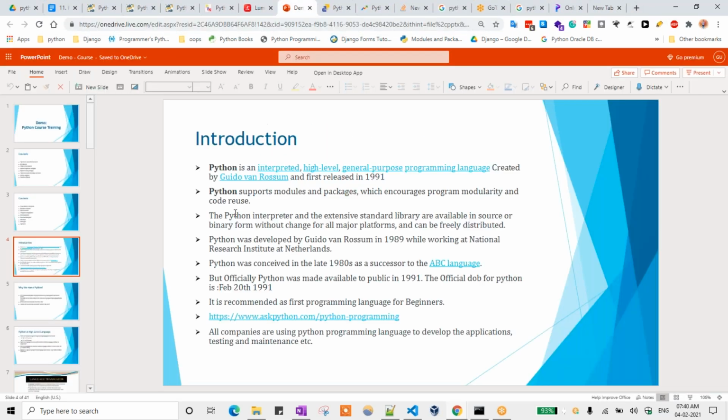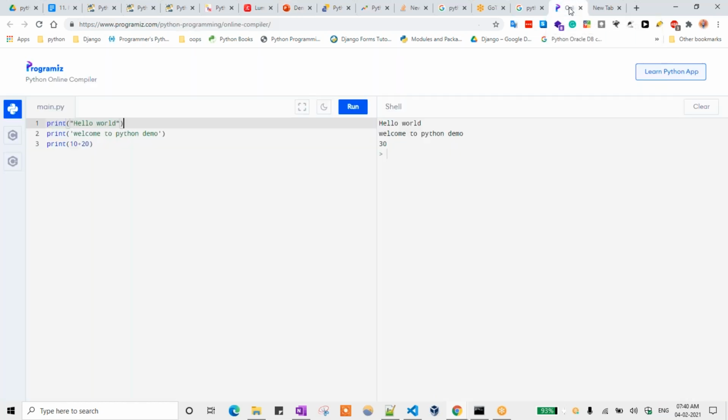Okay. Here I will do that. So the first point is that Python is an interpreted language. The next is high level language. What is meant by high level language means whatever code we are writing is human understandable language. Here we are able to understand, right? So this is the print statement and hello world is the English statement. Humans are able to understand that, so we can call it a high level language.